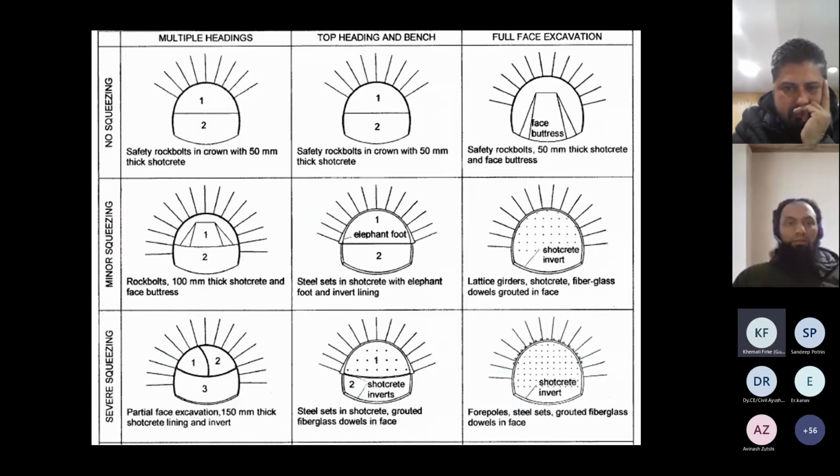So from this, there are some methods of excavation suggested by the researchers for multiple heading methods and full face excavation methods, based on the squeezing. So for no squeezing, we can go comfortably with only rock bolts or spot bolting with very thin shotcrete. And as the squeezing increases, we have to either increase the thickness of lining, or go for more benching, more number of faces, multiple drifts, or we can go for temporary elephant foots, face supports for full face excavation, of course.